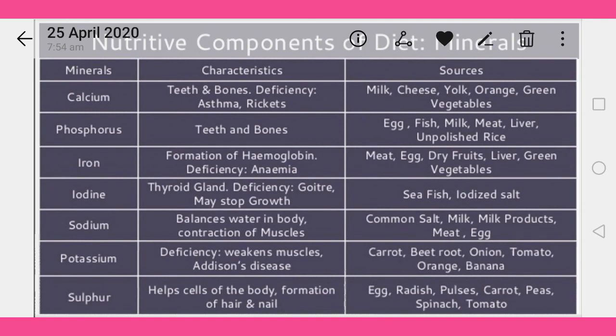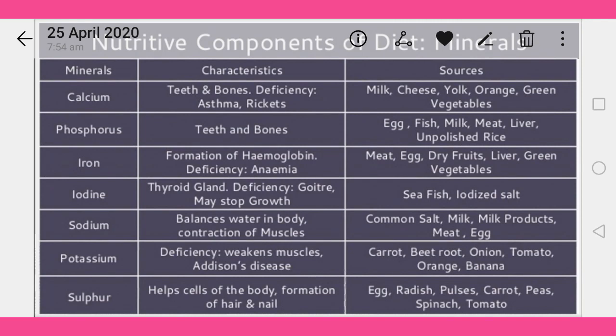And the second last one, potassium. Its deficiency weakens muscles. And the rich sources of potassium are carrot, beetroot, onion, tomato, orange, and banana. These are considered rich sources of potassium. And the last one is sulfur, which helps cells of the body and the formation of hair and nails.